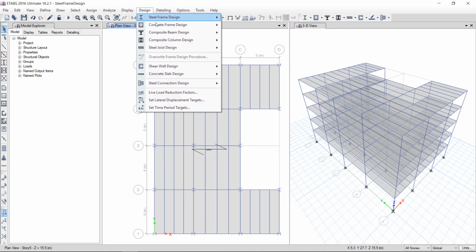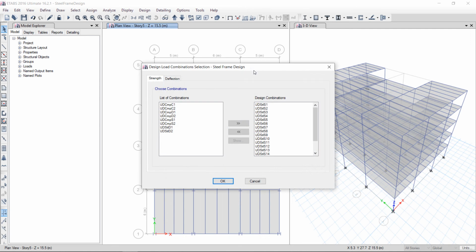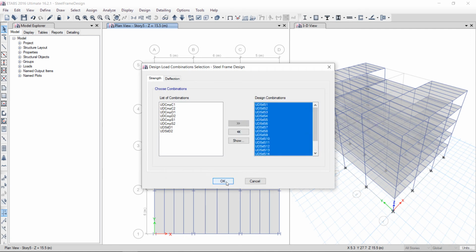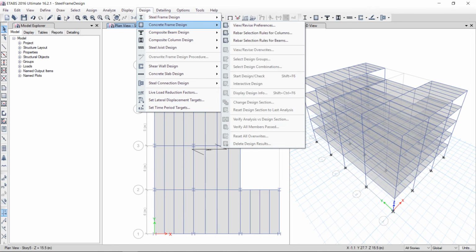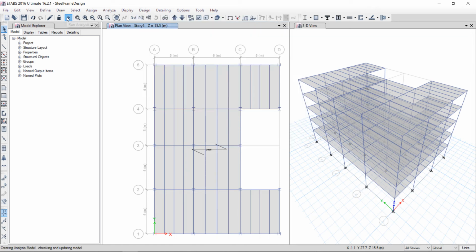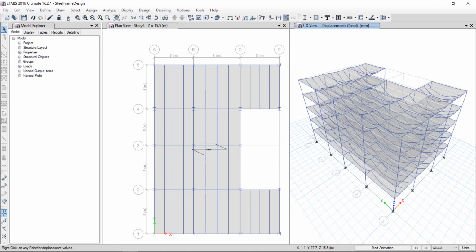Now I will go in the design, steel frame design, select design combinations. Okay, you can see design combinations have been selected. Now again, steel frame design, I will select run analysis and design. I have to run analysis. Analysis is complete.